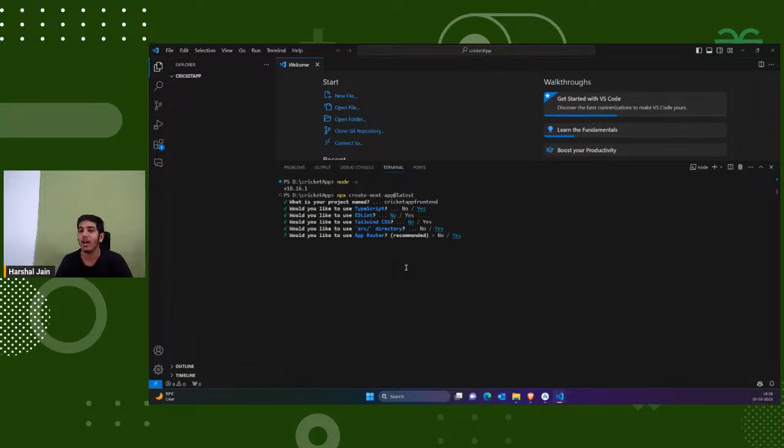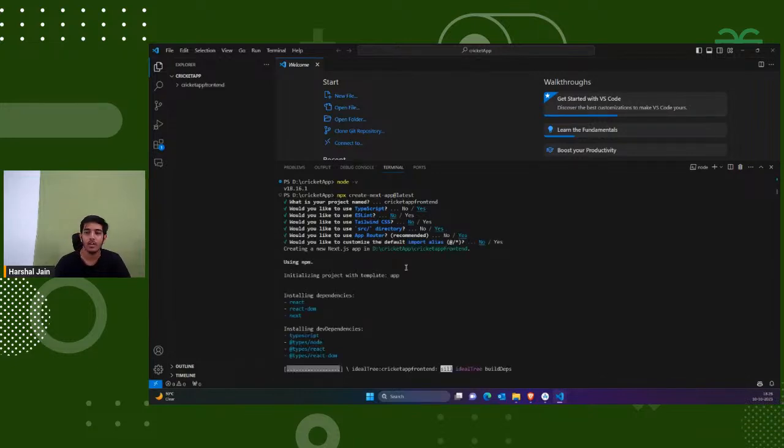Okay, so now yeah, it's asking for app router. So again, if I say yes and no, it would just create the front end.